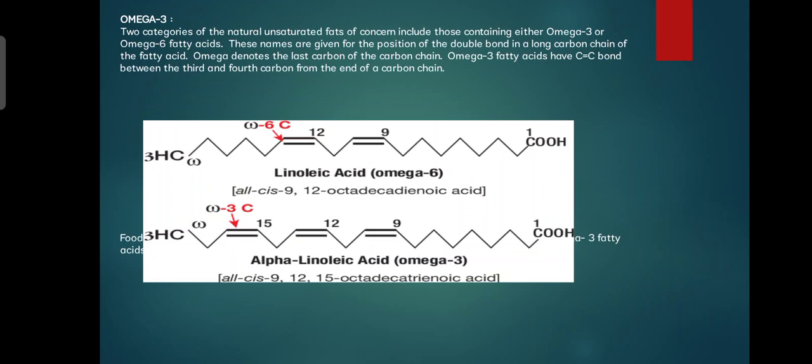As we see in the structure, it is a long chain and there is a double bond in the long chain structure. Omega denotes the last carbon of the carbon chain. Omega 3 fatty acids have a carbon-carbon double bond between the third and fourth carbon from the end of the carbon chain.